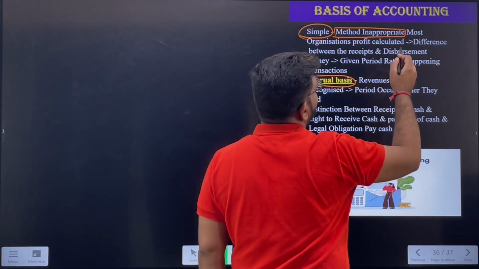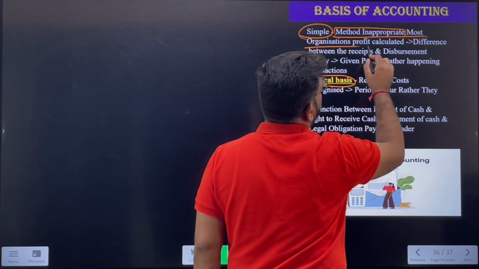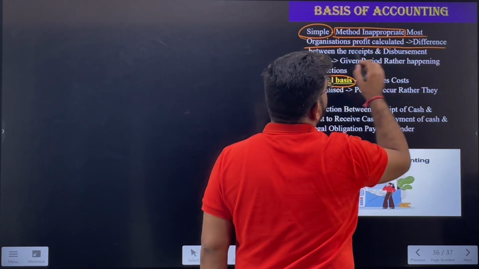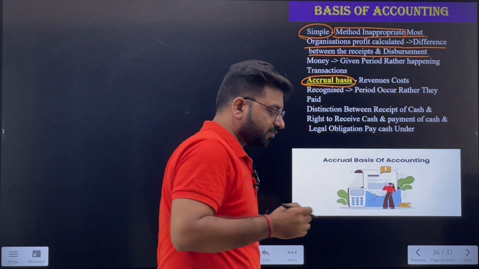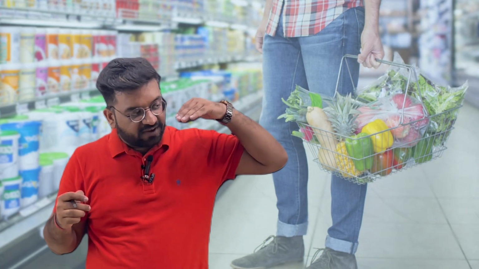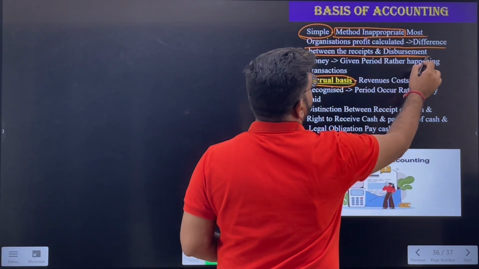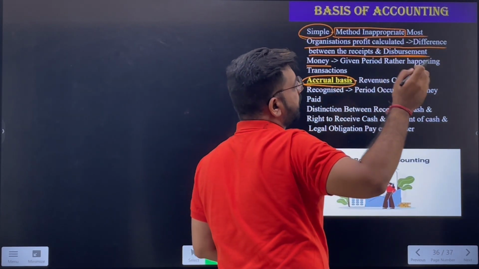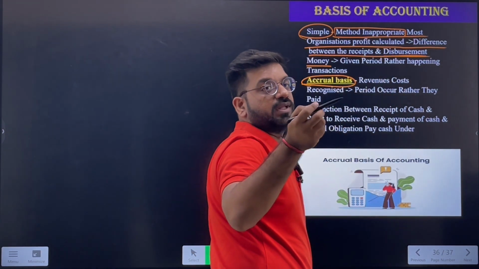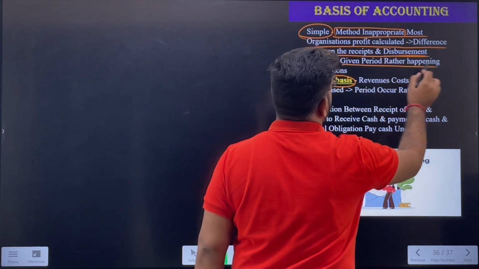This is an inappropriate method. Most organizations calculate profit as the difference between the receipts and the disbursement of money. Obviously, the goods have gone at one point, and the cash is being received at another point. So this is a mismatching of the transactions which are being recorded in the books of accounts. That's why it is not recommended. The disbursement of money is done in one period and the goods are sold in another period.